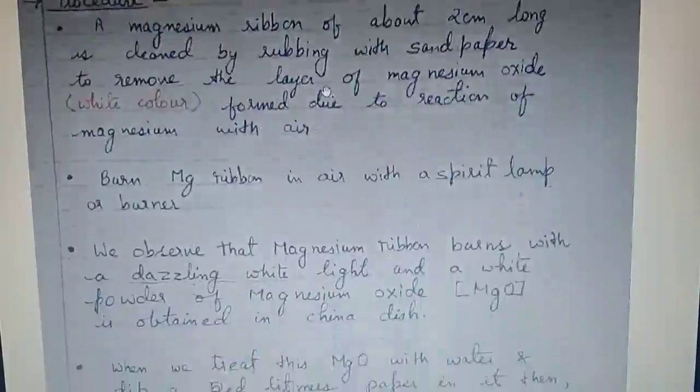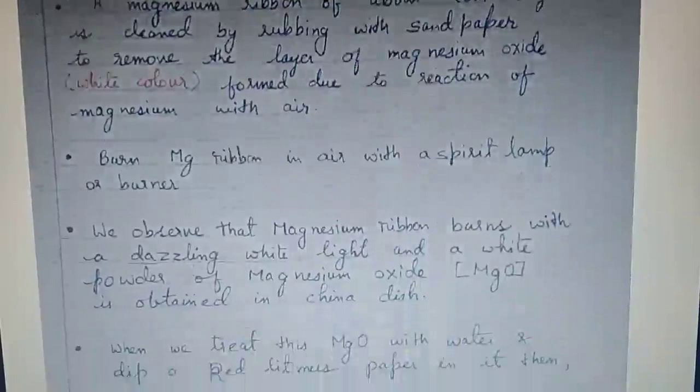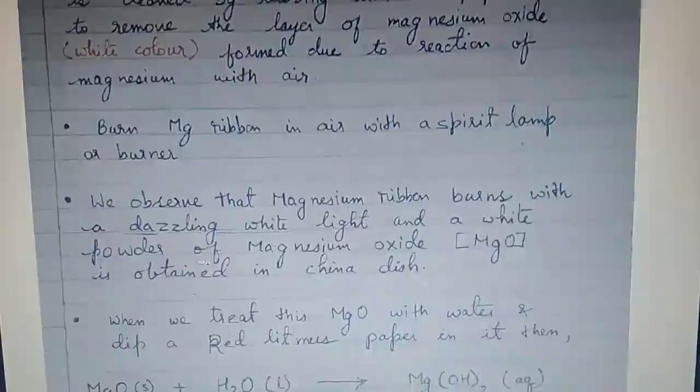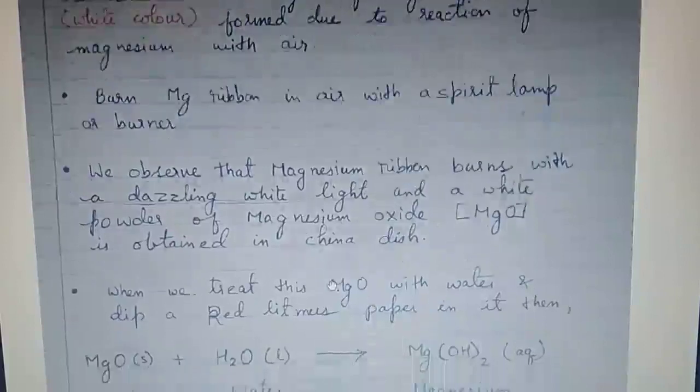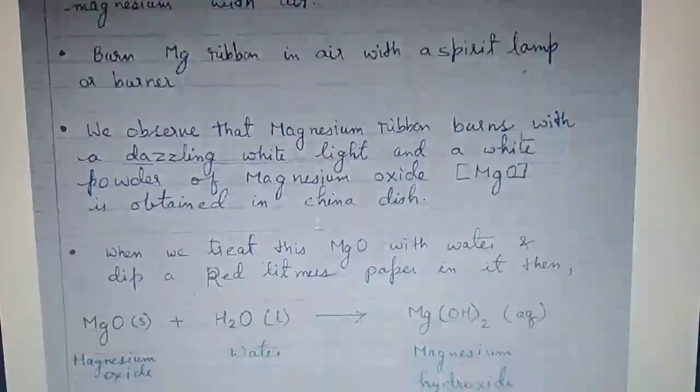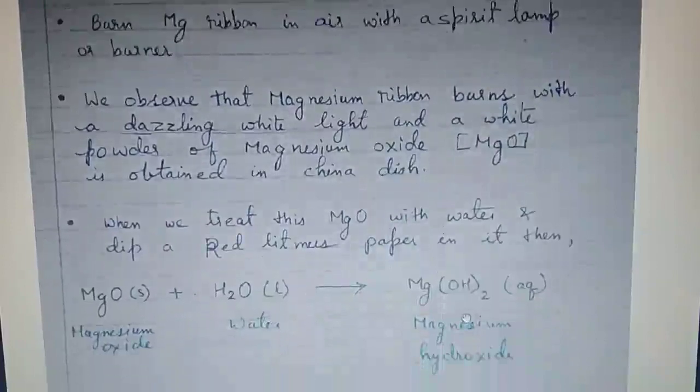What would be the result of it? Whenever we burn a magnesium ribbon in a spirit lamp or a burner, we observe that the magnesium ribbon burns with a dazzling white light, and a white powder of magnesium oxide is obtained. This white powder was not there beforehand, so this is a new product which is formed here. If this MgO is treated with H2O, it forms magnesium hydroxide.